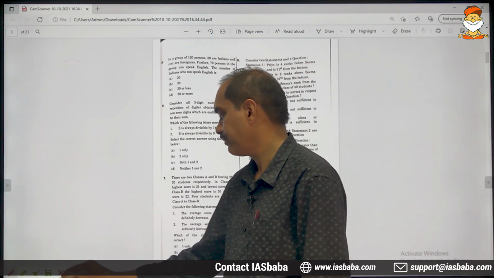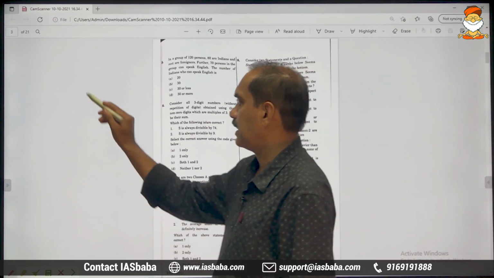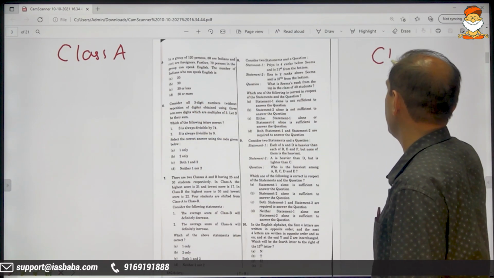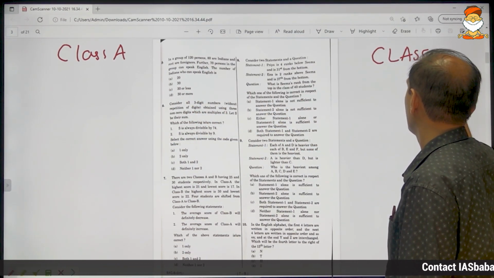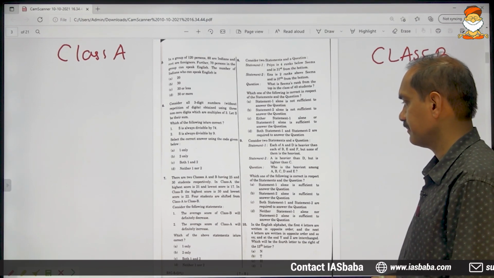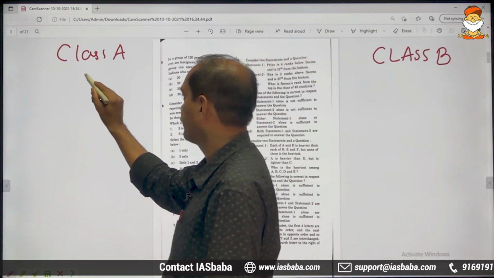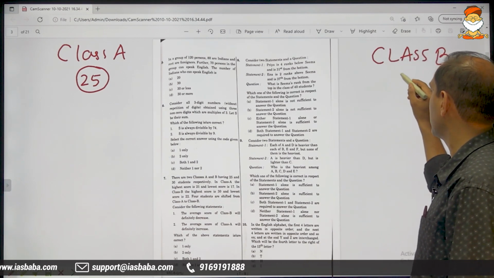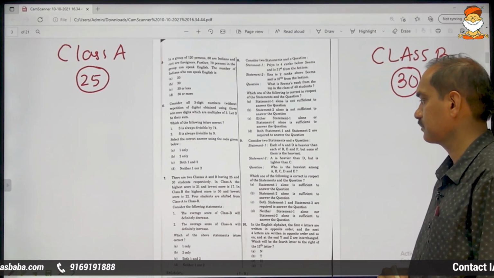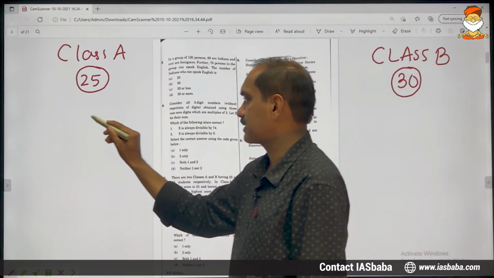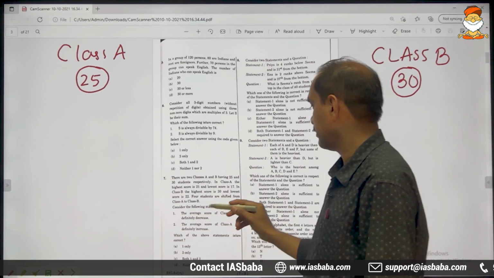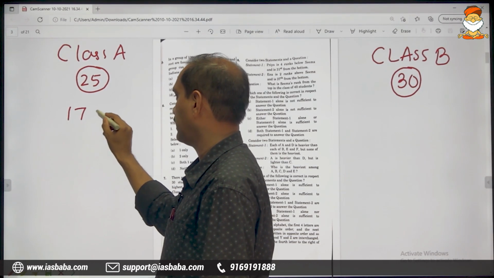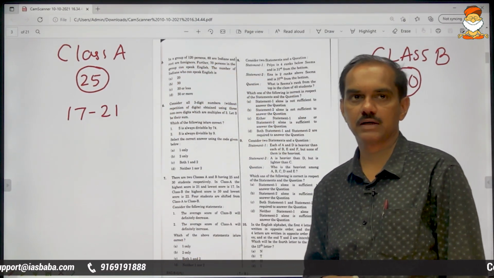These are the options. So in all there are two classes, class A, and on this side it is class B. How many students are here? In class A there are 25 students and in class B there are 30 students. Class A, highest score is 21, lowest score is 17. The range is 17 to 21. This is the range in class A.